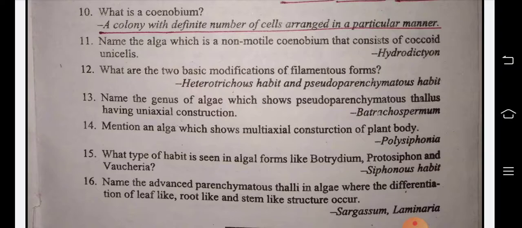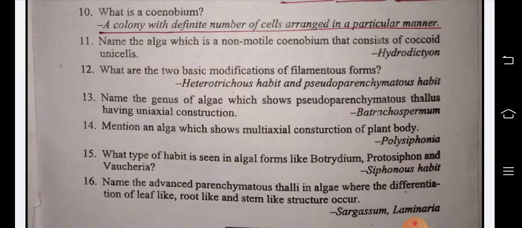Name the genus of algae which shows a pseudoparenchymatous thallus having uniaxial construction: Batrachospermum. Mention an alga which shows multiaxial construction of plant body: Polysiphonia. Which type of habit is seen in algae like Botrydium, Protosiphon and Vaucheria?